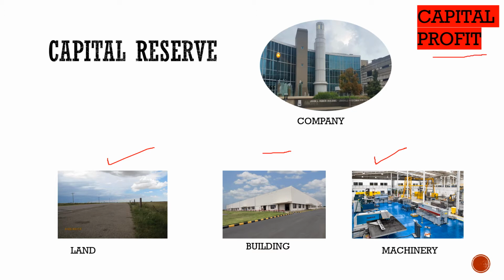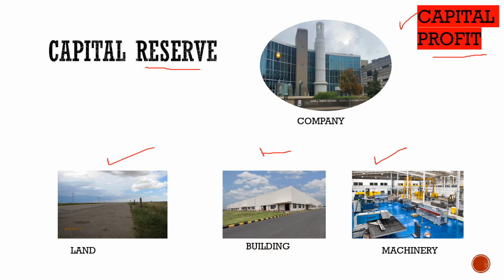Now when a company makes capital profit by selling any of these items, this part of capital profit is kept as a reserve. Now, what generally you do is, whenever you earn profit, you either plow it back in the company itself or you make fun out of it. You can spend it elsewhere, anywhere you want.